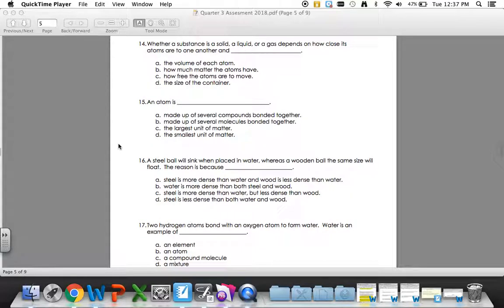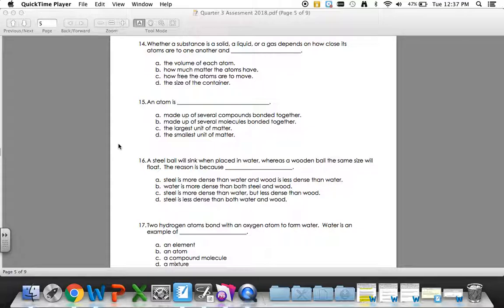14. Whether a substance is a solid, a liquid, or a gas depends on how close its atoms are to one another and A. The volume of each atom. B. How much matter the atoms have. C. How free the atoms are to move. D. The size of the container.